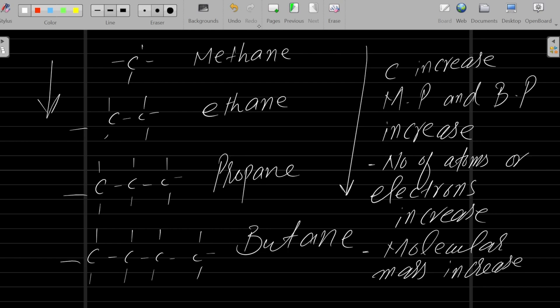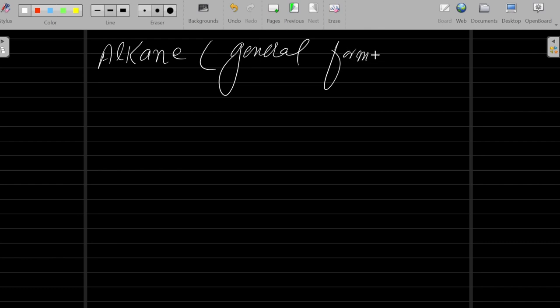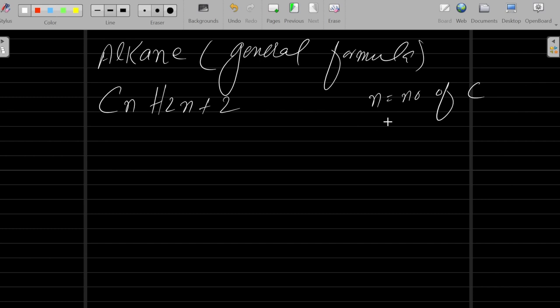So if we further look into this, their general formula for alkanes is CnH2n+2. So what is small n here? Actually, this n is the number of carbons. It is representing the number of carbons. And n is equal to a minimum of 1, then 2, then 3, and so on.